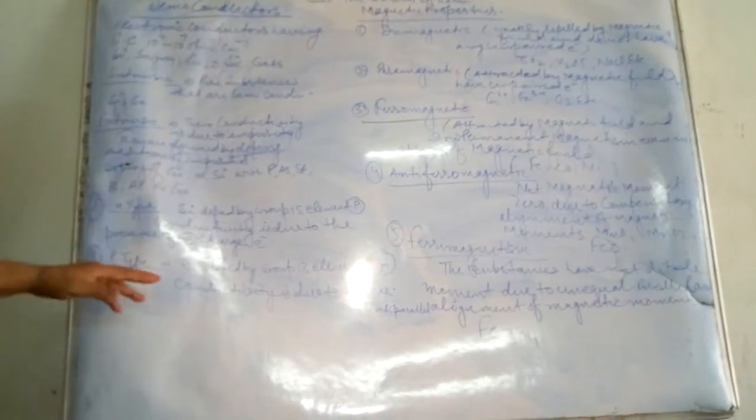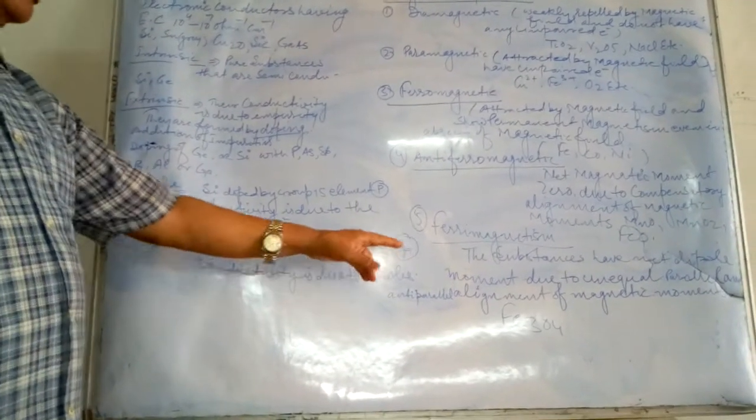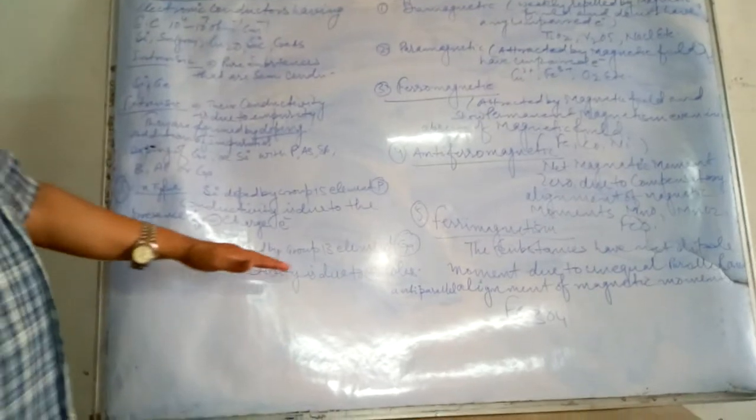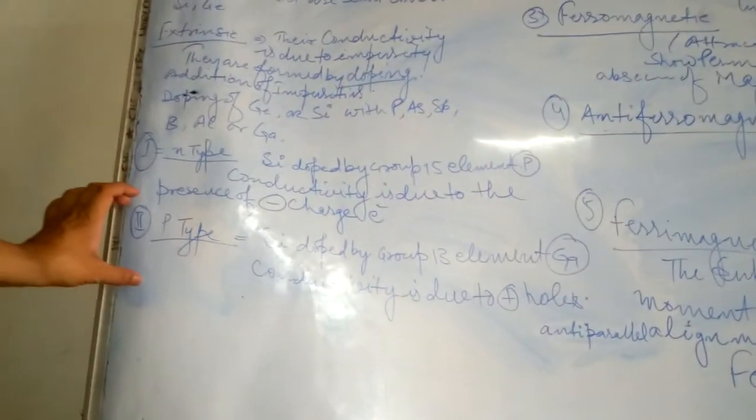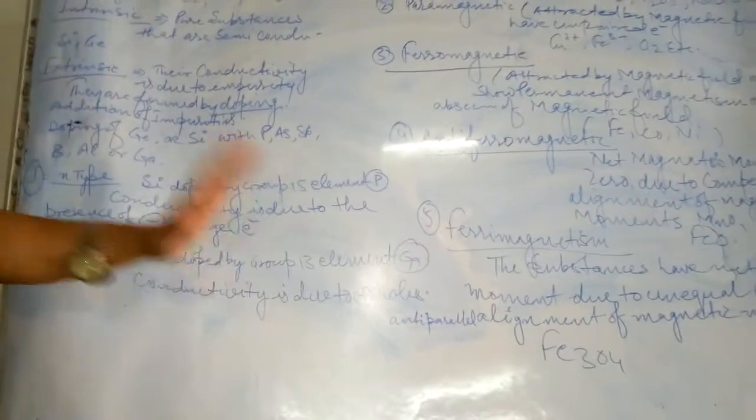Now P-type semiconductors, when silicon is doped by group 13 elements like gallium, then conductivity is due to positive holes. Is it okay? That is why this extrinsic semiconductor is considered to be the P-type semiconductor. So semiconductors are of two types: intrinsic and extrinsic.